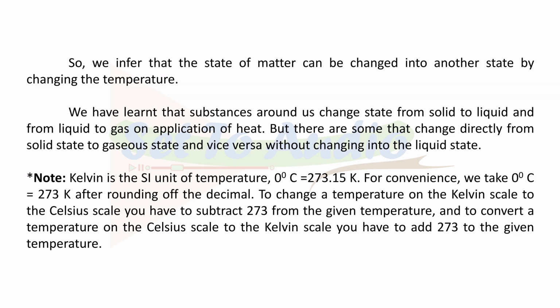For convenience, we take 0 degrees Celsius equals 273 Kelvin after rounding off the decimal. To change a temperature on the Kelvin scale to the Celsius scale you have to subtract 273 from the given temperature, and to convert a temperature on the Celsius scale to the Kelvin scale you have to add 273 to the given temperature.